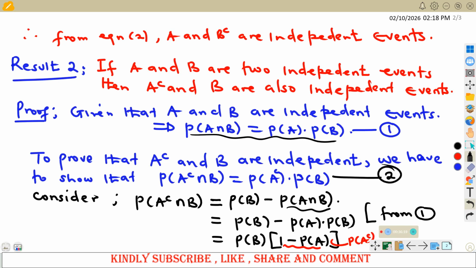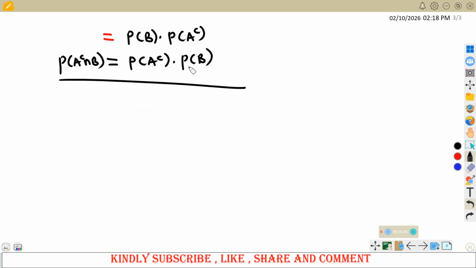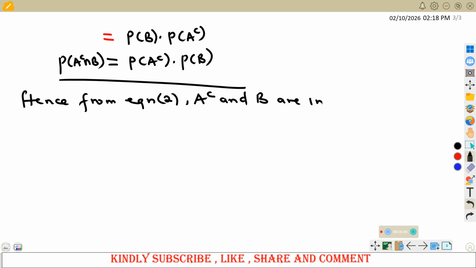So you realize that we have shown that probability of A complement intersection B is same as probability of A complement times probability of B. So from equation 2, we can conclude that A complement and B are independent events. And that will also be proved.